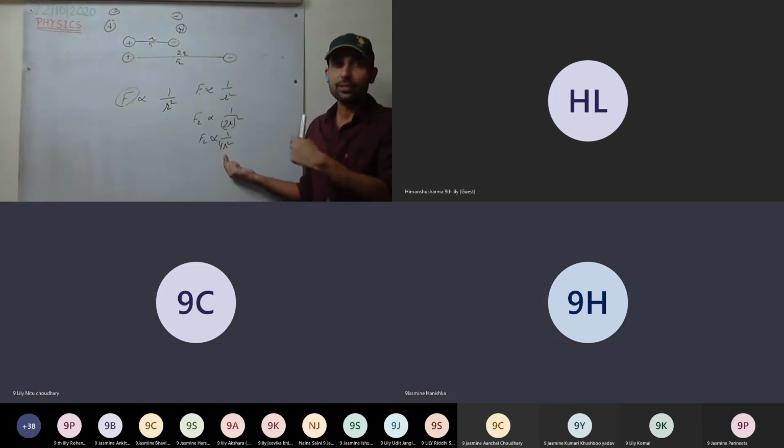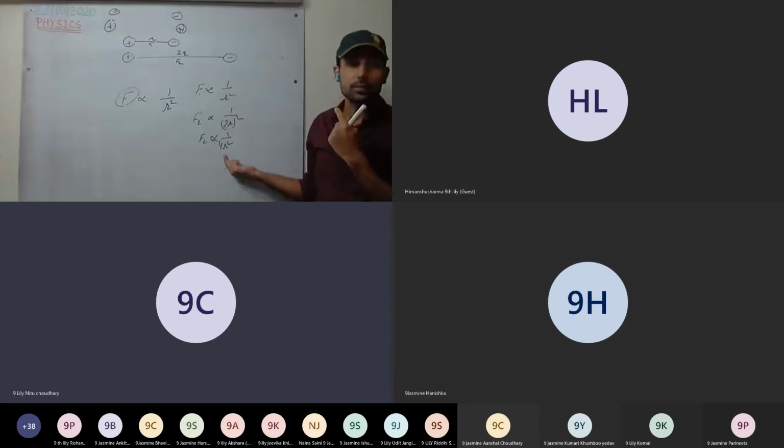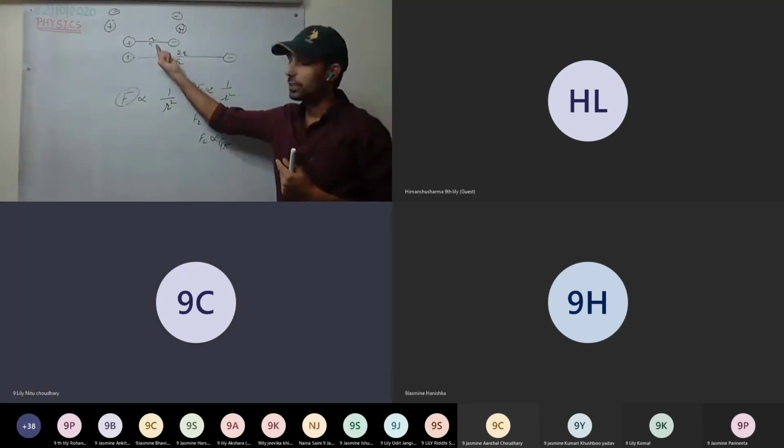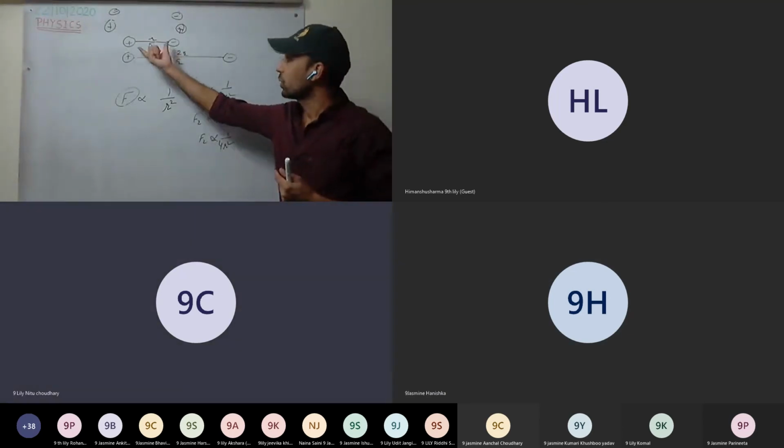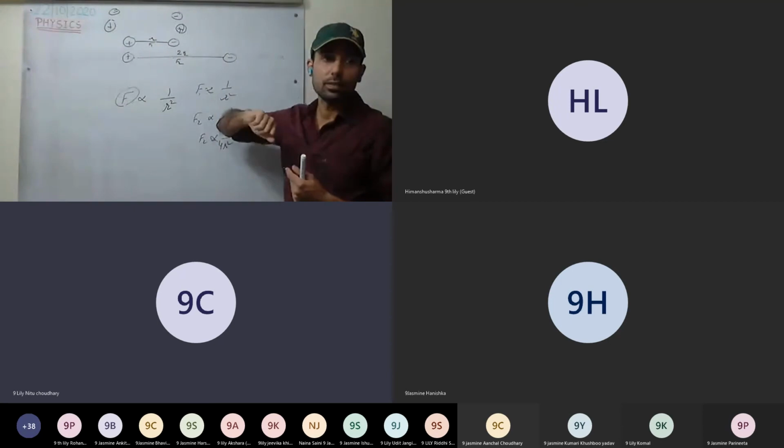Understood? Yes, the original distance was r. So it means the force is decreased to 1/4 of the original.